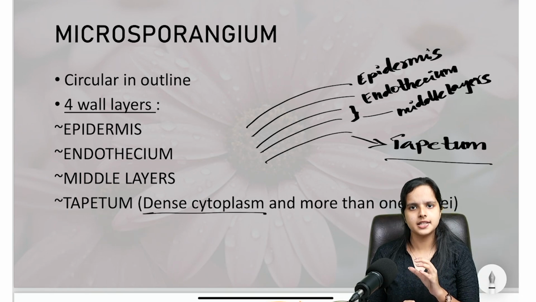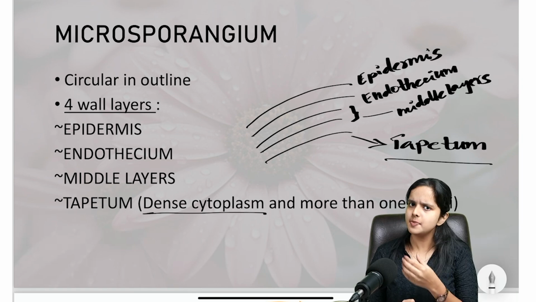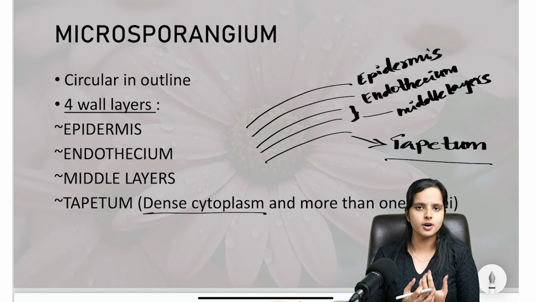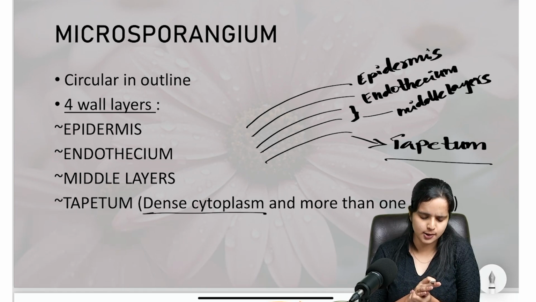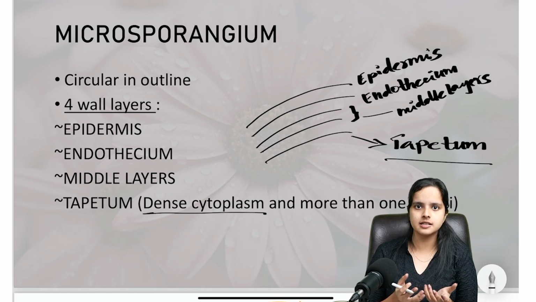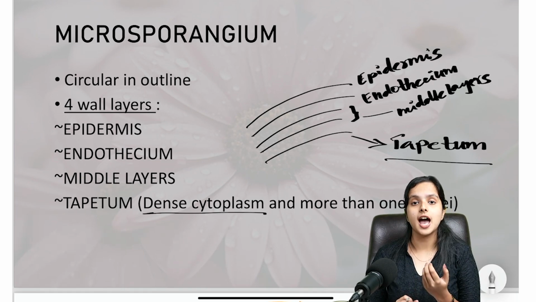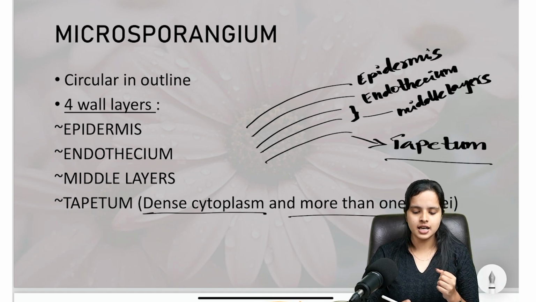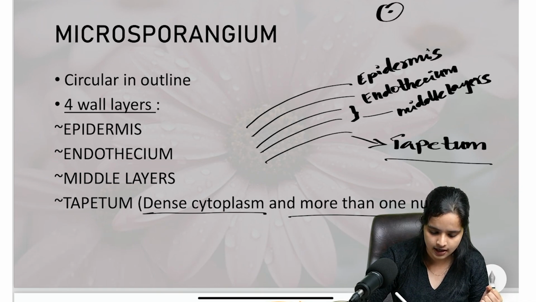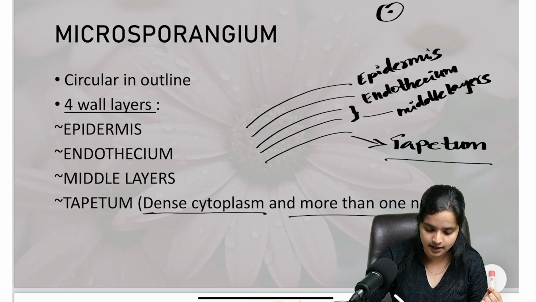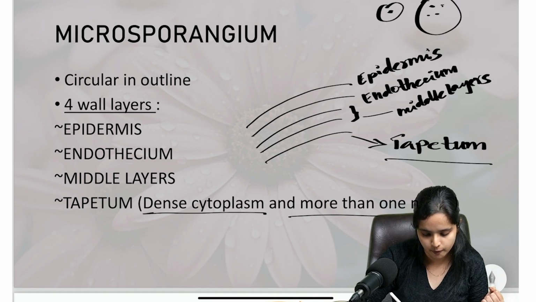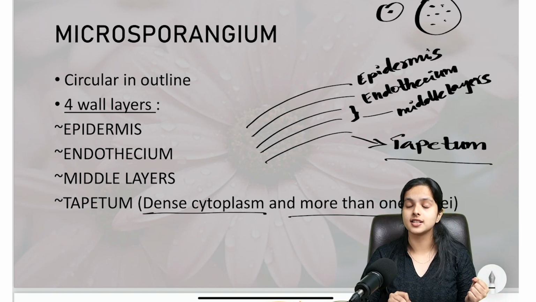Okay. So tapetum is basically a wall layer. It's basically made up of cells, right? Whatever is there inside a plant or a human body, it's basically made up of cells. So you'll have cells inside this tapetum as well, and those cells will be having a dense cytoplasm. The cytoplasm will be so thick and so dense. You'll also have more than one nuclei. So the tapetum cells are like this: you have more than one nuclei and the cytoplasm is really dense.